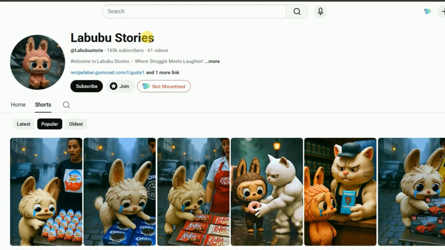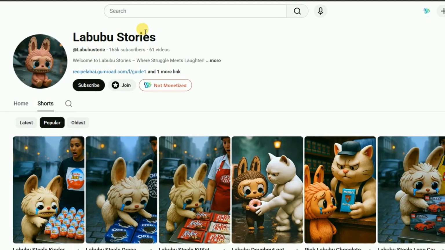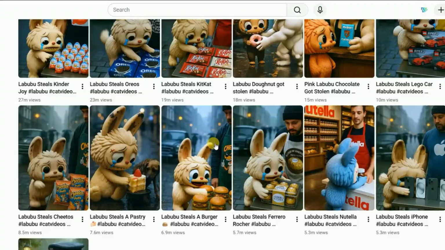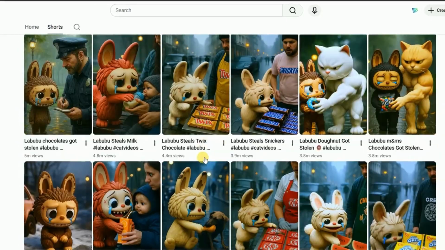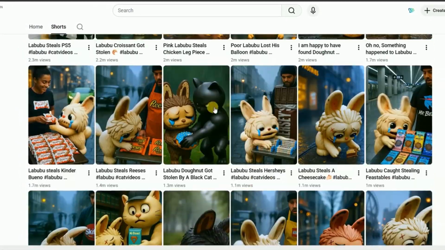They're also not relying on just one platform. The same videos are being uploaded on Instagram, TikTok, YouTube, and Facebook. And no matter where they upload, almost every video is getting millions of views.